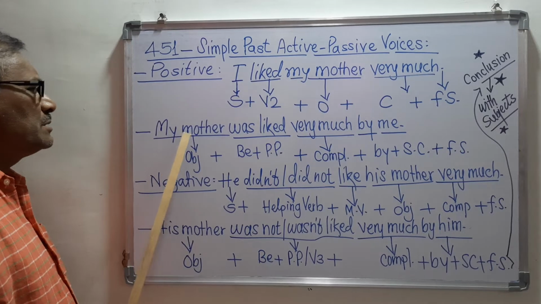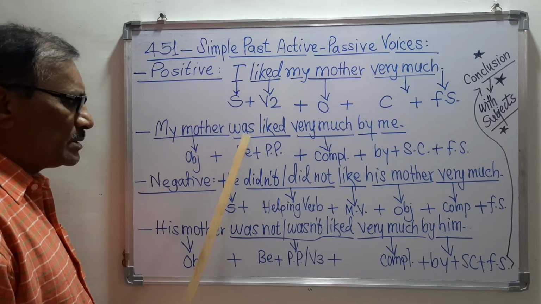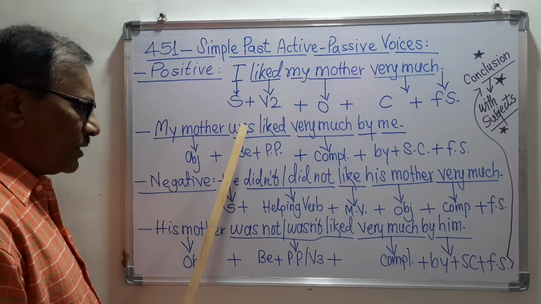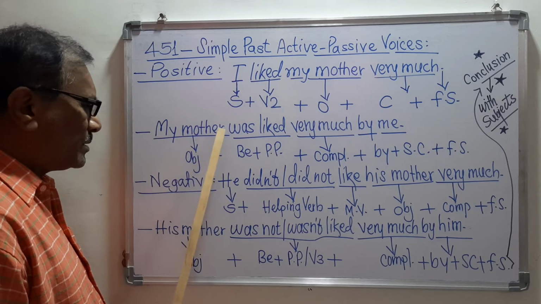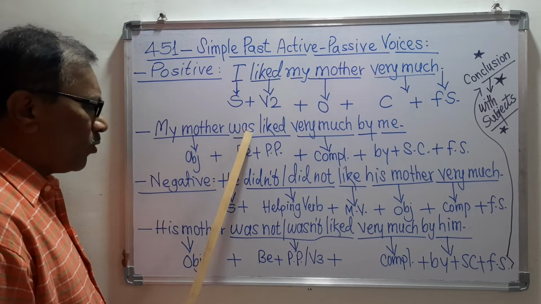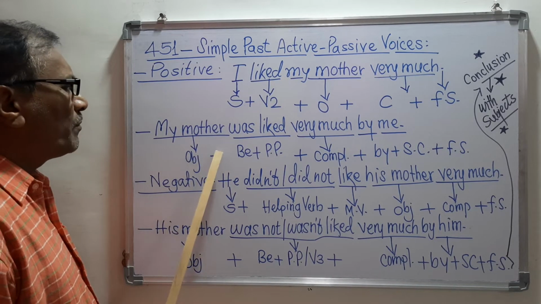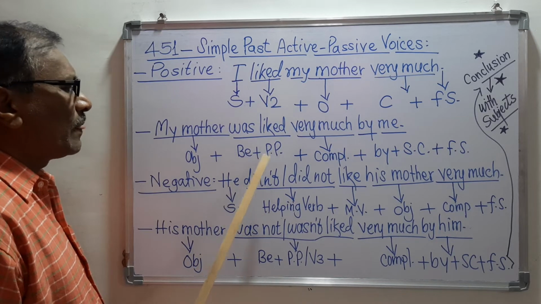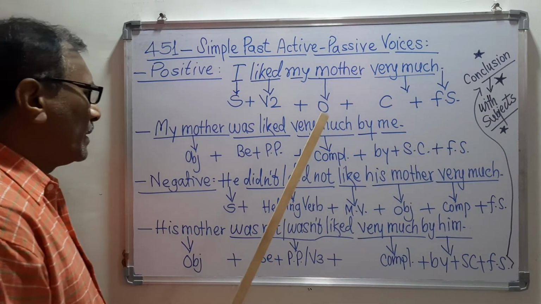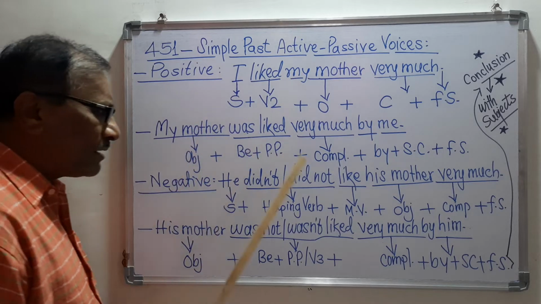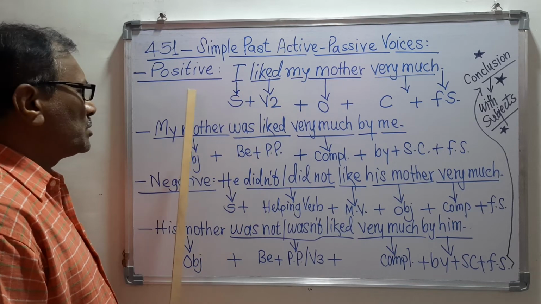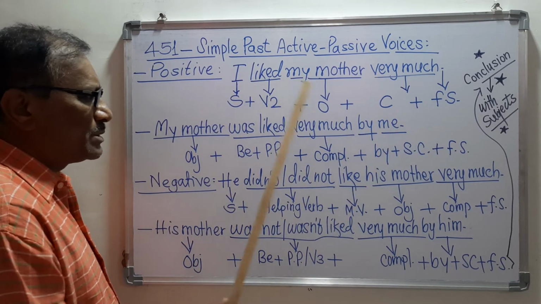So remember, this is the structure of the passive voice in the simple past tense. What is the structure? Object plus be, means here will be was or were. If the object is plural, here will be were. If the object is singular, here will be was. That's why the structure is object plus be plus PP plus complement plus by plus subject case plus full stop. So you can make your passive voice with the help of this structure, and you can make the active voice in the positive sense with the help of this structure.